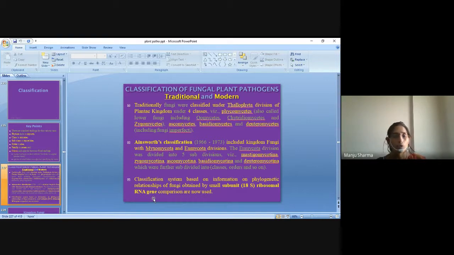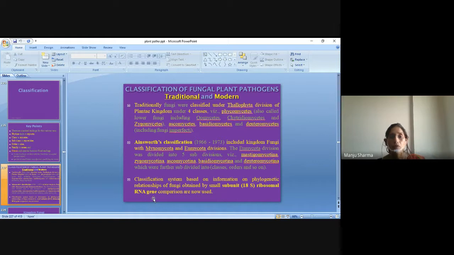The Eumycota division was divided into five subdivisions: Mastigomycotina, Zygomycotina, Ascomycotina, Basidiomycotina, and at the end Deuteromycotina, which were further subdivided into classes, orders, and so on.